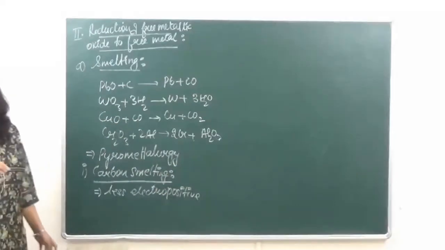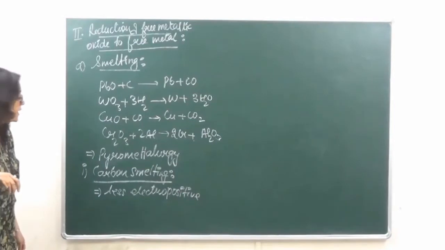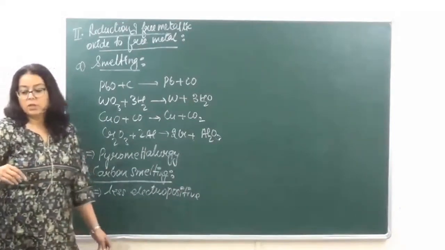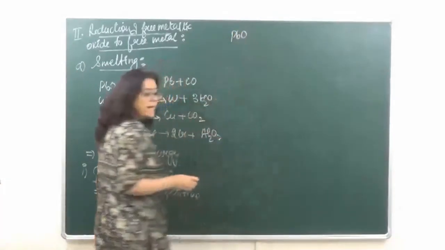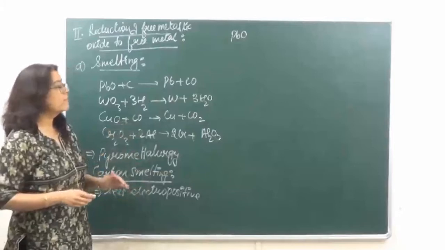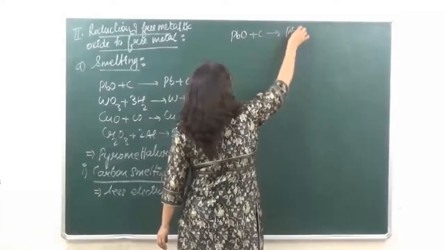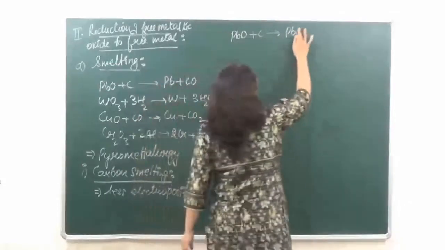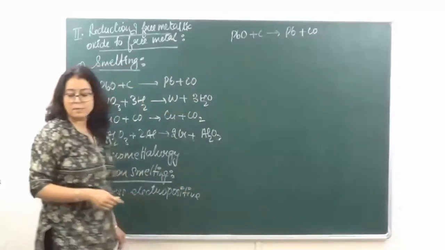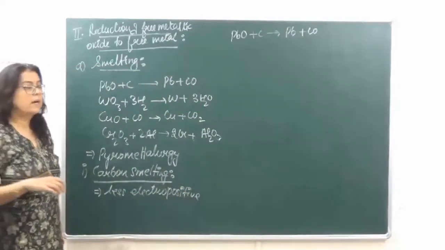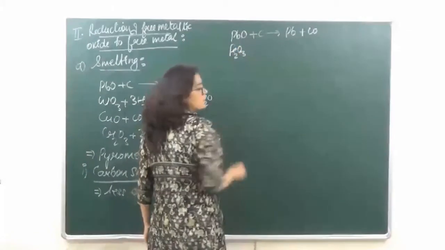So the less electropositive metals, they are reduced by strongly heating the oxides with carbon. So if we have like lead oxide, lead is a less electropositive metal and we are reacting it with carbon, we are going to get Pb plus carbon monoxide. ठीक है? In a similar manner, we can also take iron, Fe2O3, okay?